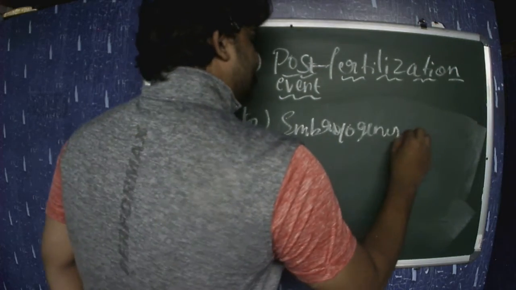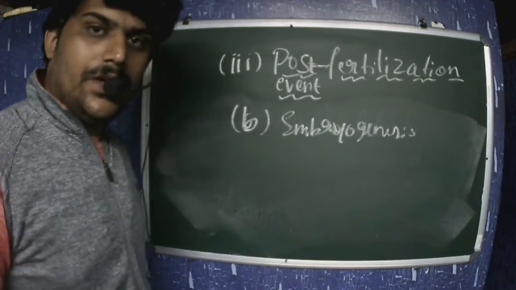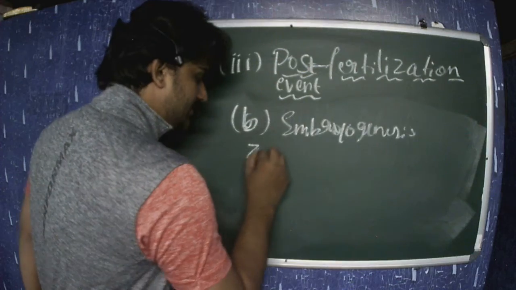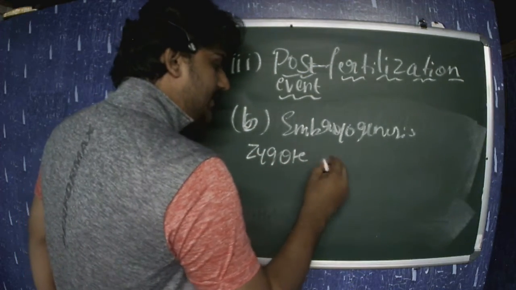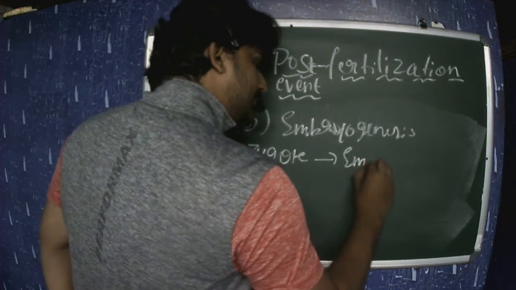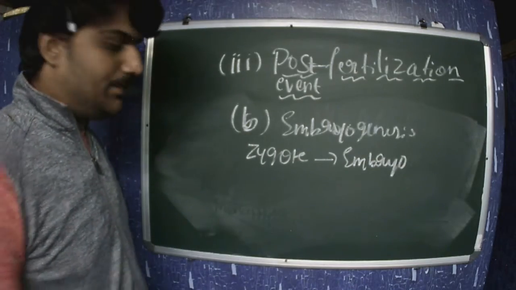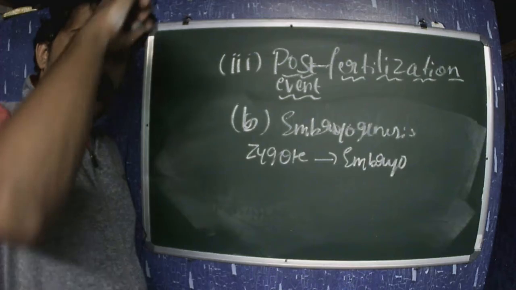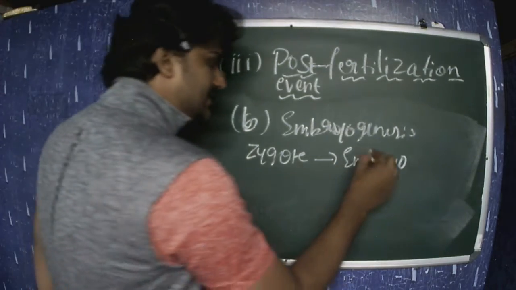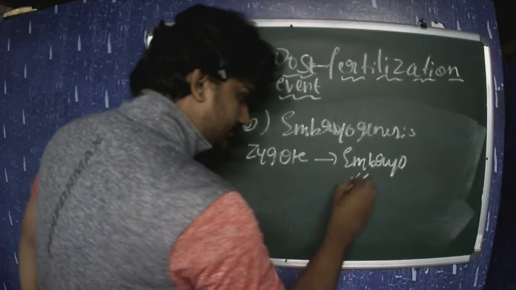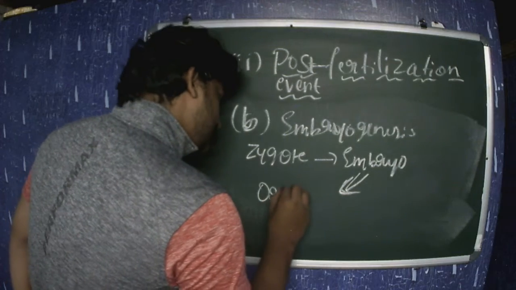What is embryogenesis? The development of zygote into the embryo is known as the process of embryogenesis. This embryogenesis is also termed as organogenesis.